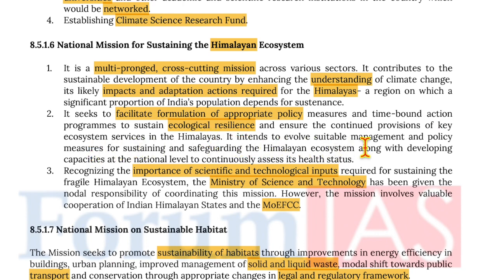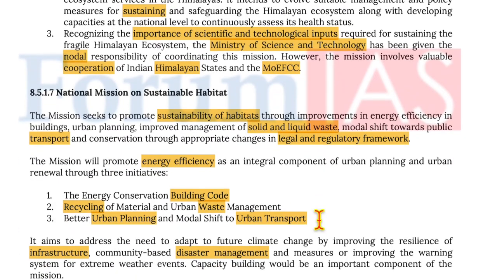It intends to evolve suitable management and policy measures for sustaining and safeguarding the Himalayan ecosystem, along with developing capacities at national level to continuously assess its health status. Recognizing the importance of scientific and technological inputs required for sustaining the fragile Himalayan ecosystem, the Ministry of Science and Technology has been given the nodal responsibility for coordinating this mission. However, this mission involves valuable cooperation from Himalayan states and the Ministry of Environment, Forest and Climate Change.